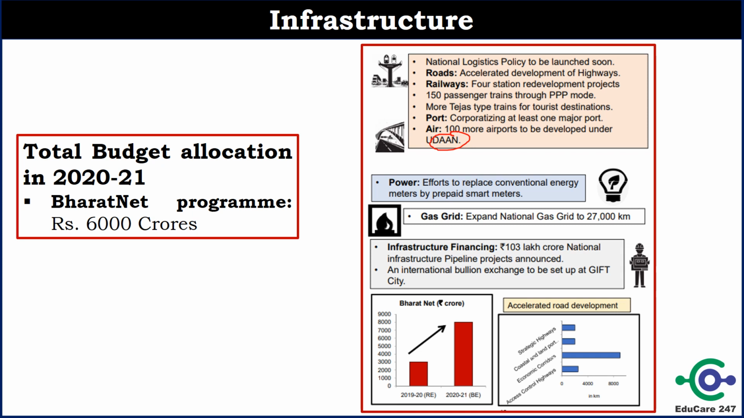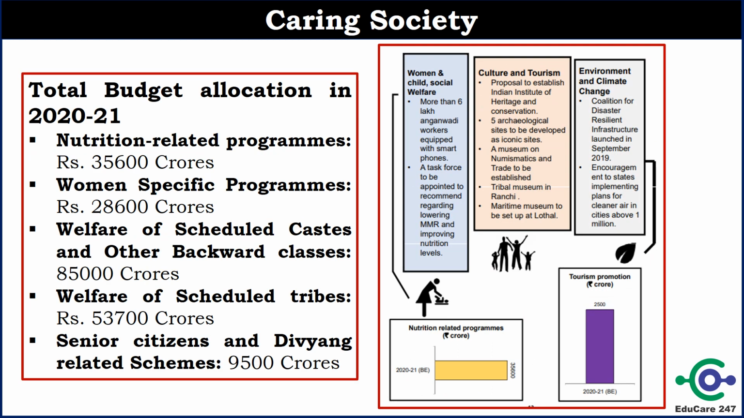BharatNet program has got 6,000 crore rupees. So these are very important figures. You can remember all these figures. Anything can be asked from these important points. Let us see for caring society what government has announced. Government has said that more than 6 lakh Anganwadi workers will be equipped with a smartphone to update about the nutrition. Task force will be appointed to recommend lowering MMR and improving nutrition level.